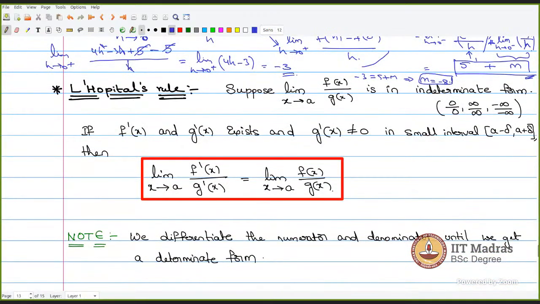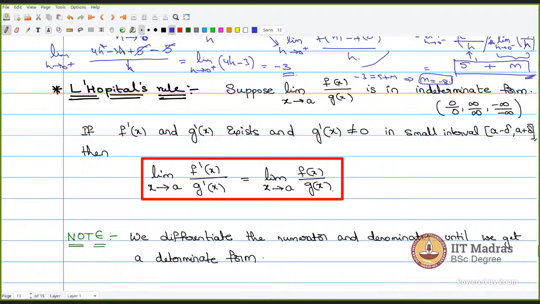L'Hopital's Rule. When you are computing limits of any function of the form f of x by g of x, with something in numerator and denominator, when I compute the limit value at a particular point a, if you get something like 0 by 0, or infinity by infinity, or minus infinity by minus infinity, then you are stuck at that point. Our mind will tend to say that the limit does not exist, but it is false.